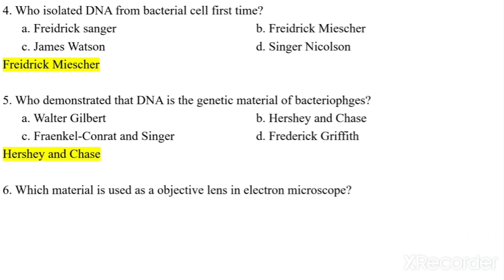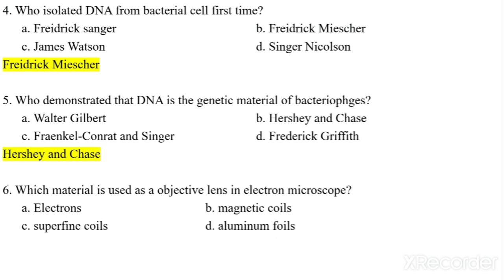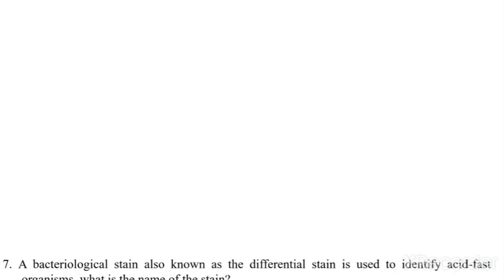Which material is used as the objective lens in electron microscopy? Now see, what is the material? Electrons, magnetic coils, superfine coils, or aluminum coils. Now we have to identify which material is used as the objective lens in electron microscopy. So magnetic coils are used as the objective lens in electron microscopy.